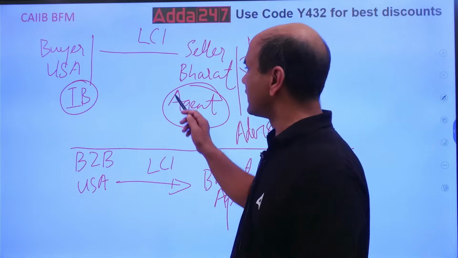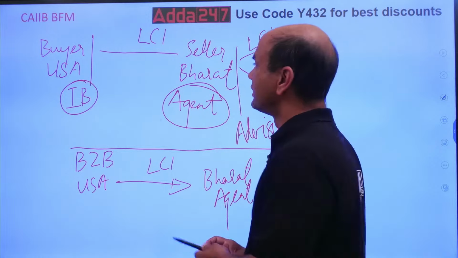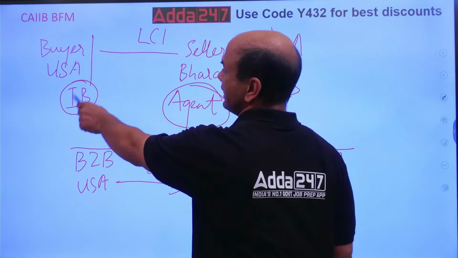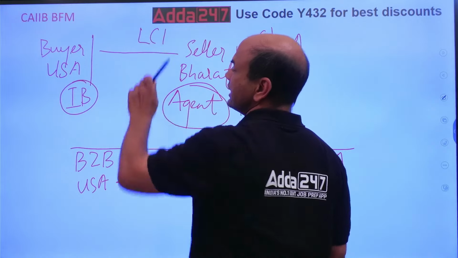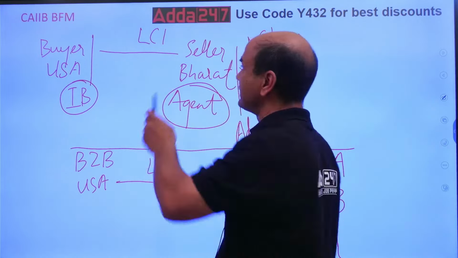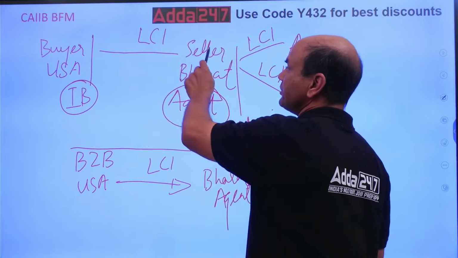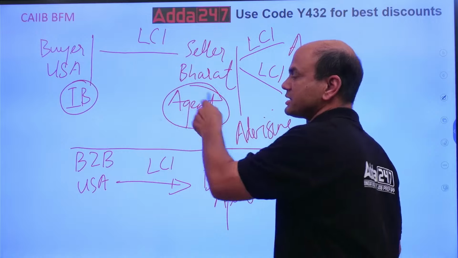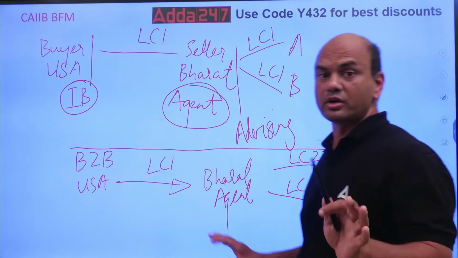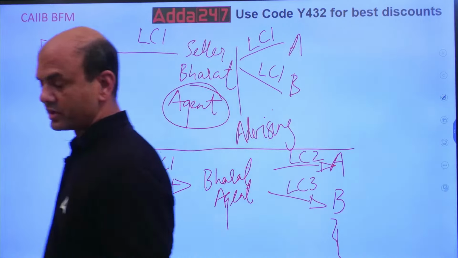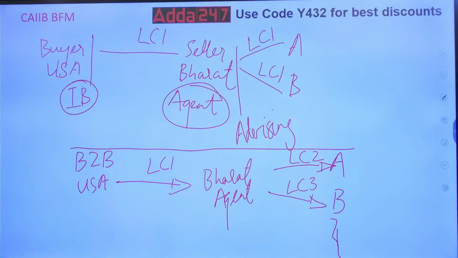Transferable. In transferable LC, what do I do? This is the buyer in USA. His issuing bank has issued me LC number 1. This issuing bank has issued me. This LC number 1 is coming to the seller. Now this seller is an agent. Seller is not the manufacturer over here. Seller is an agent. So what is happening over here?